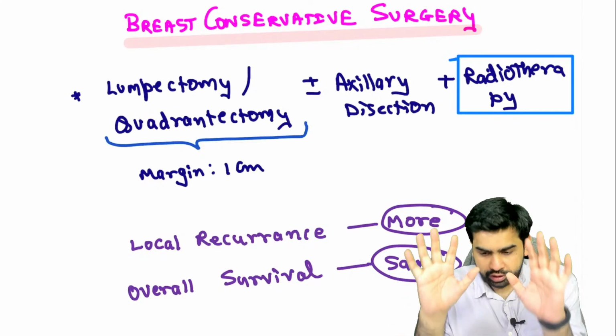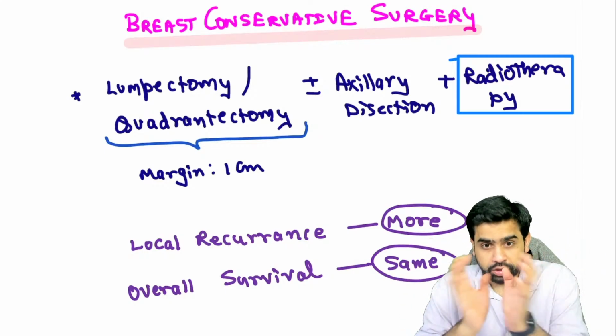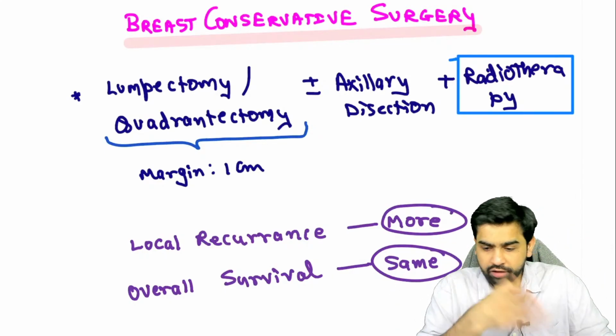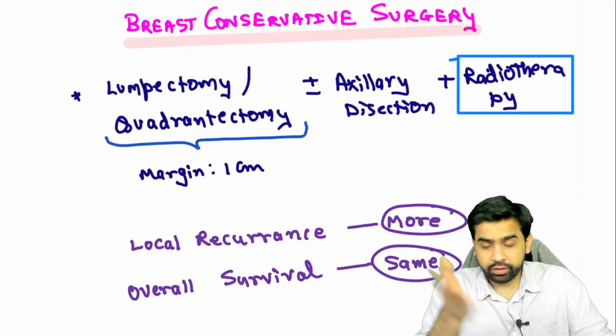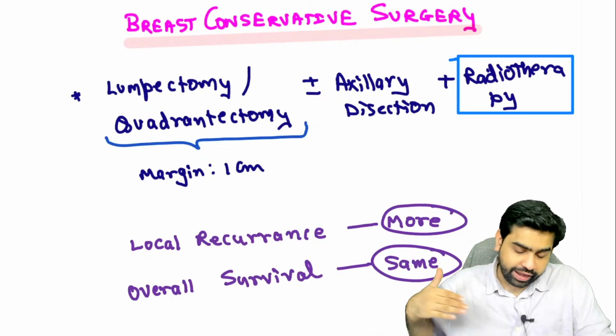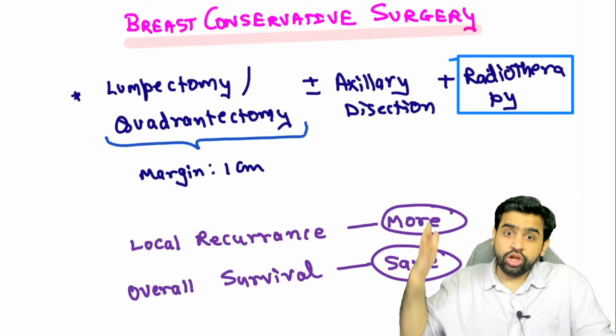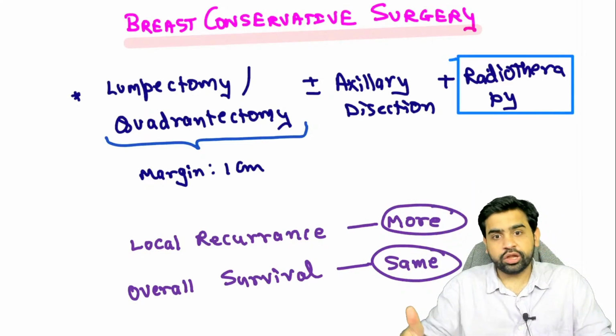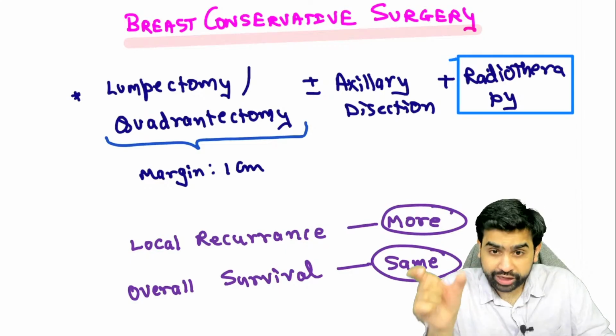Okay, now just imagine, let's assume that I am a female and I have breast cancer, and I have 2 options in front of me, let's say modified radical mastectomy or breast conservative surgery. So what you need to understand is, if that patient chooses a modified radical mastectomy, the outcome as compared to breast conservative surgery with respect to mortality is the same.